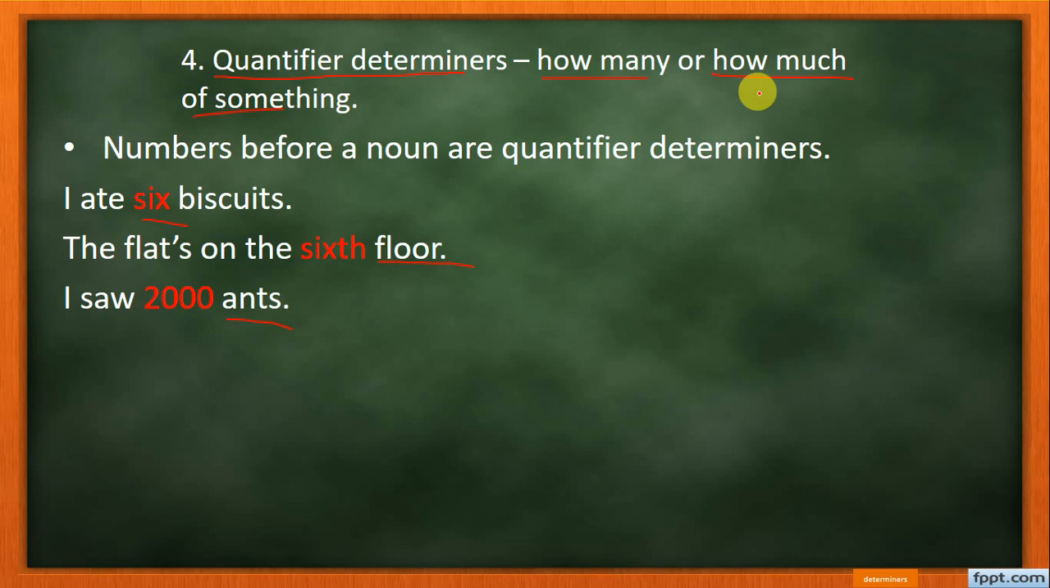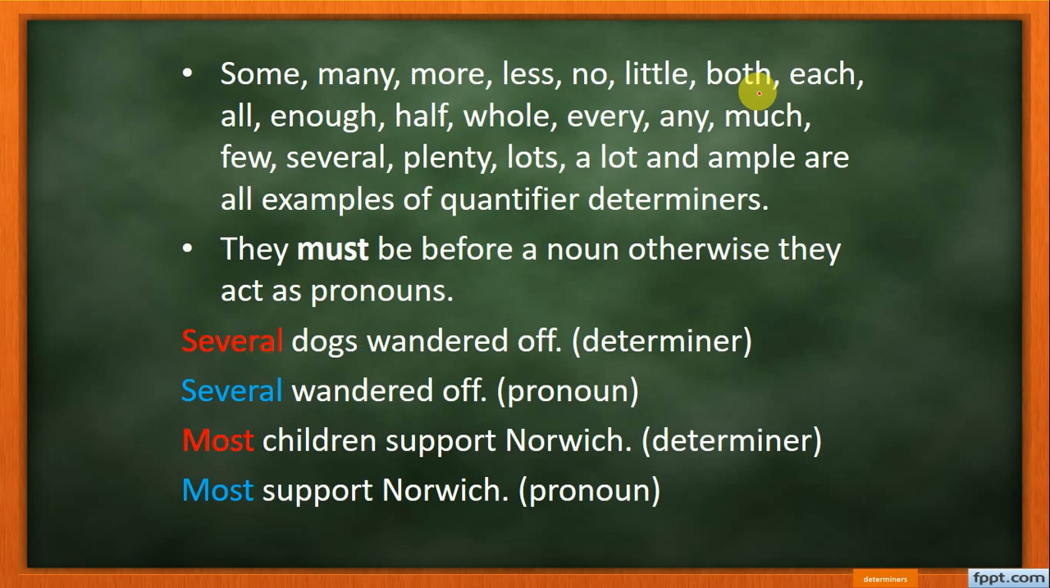In the exam this may come, dear students; these topics are strongly emphasized in the exam. So I hope you study this carefully. See, these are quantifiers: some, many, more, less, no, little, both, each, all, enough, half, whole, every, any. How much is a determiner, and all are examples of quantifier determiners.